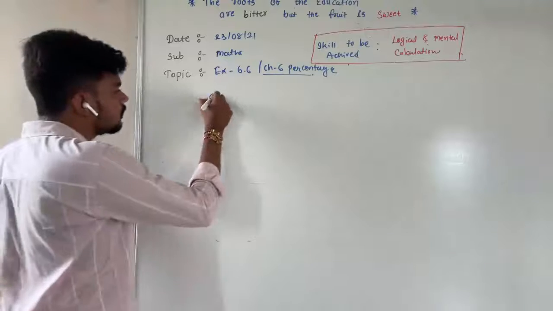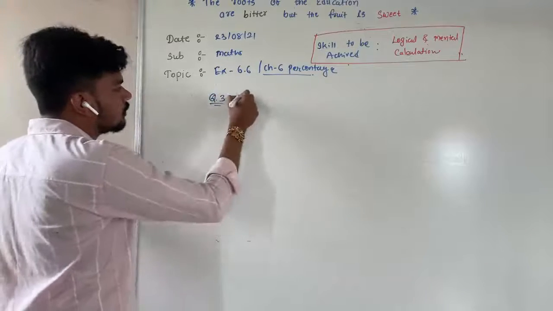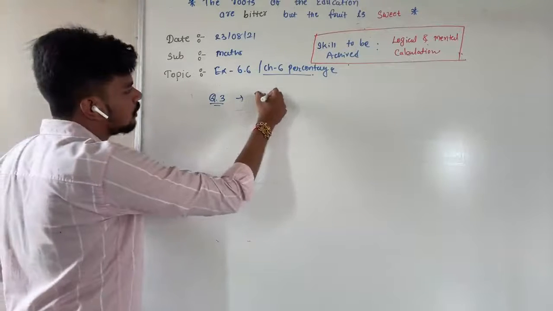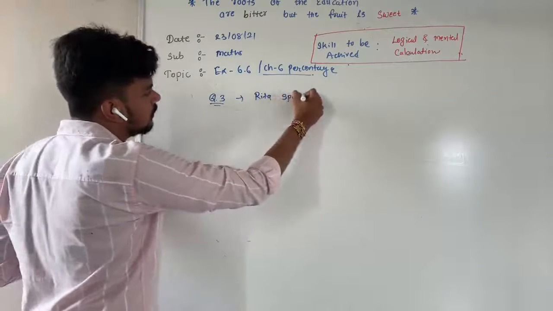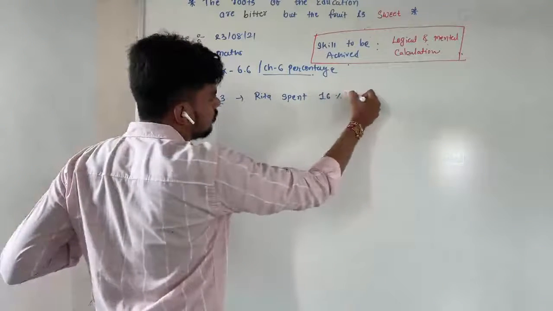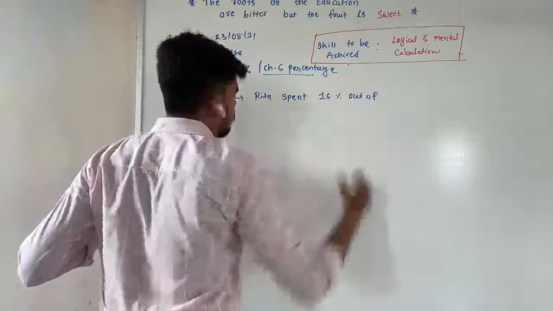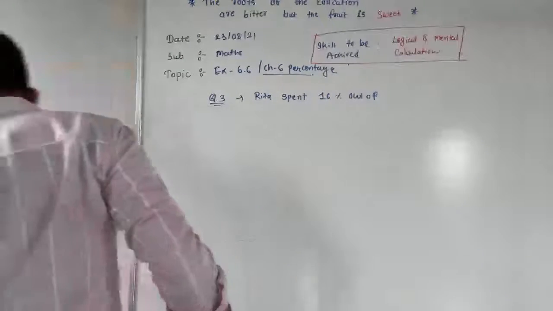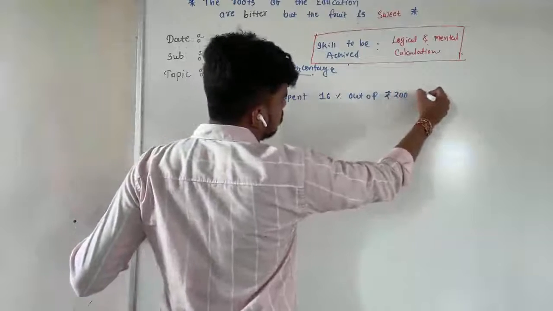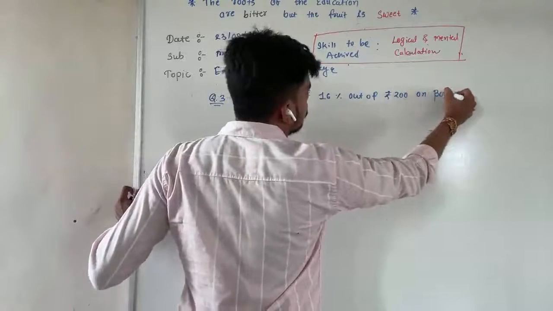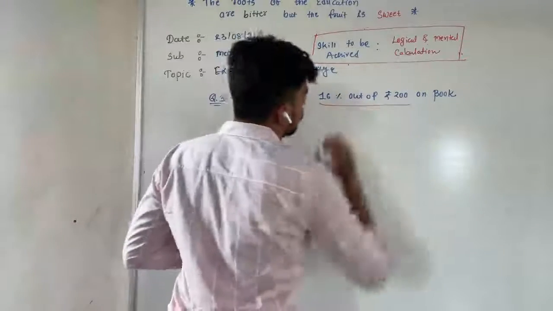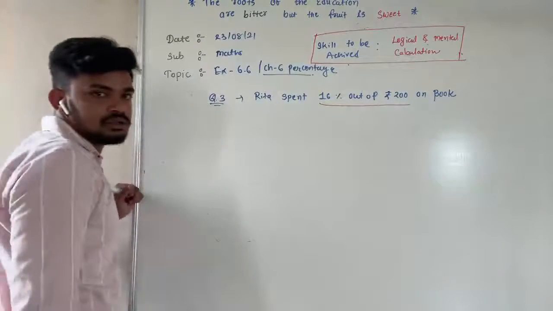So let's write this one. Question number 3. Given data. Sentence form: Rita spent 16% out of rupees 200 on books. गाइस यहाँ से आपका इसके ऊपर ध्यान आ जाना चाहिए.